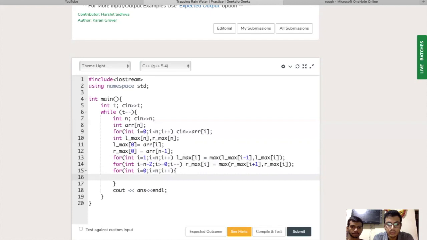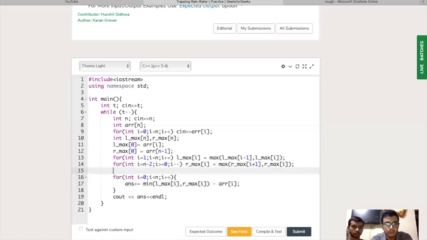Now the work is pretty much the same as the previous naive approach. What we do is answer plus equals the minimum of lmax up to that index and rmax up to that index, minus array[i], the height of the current building.